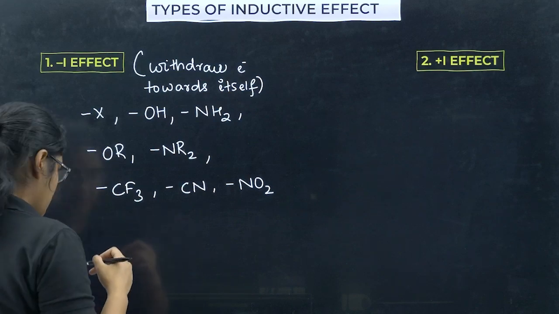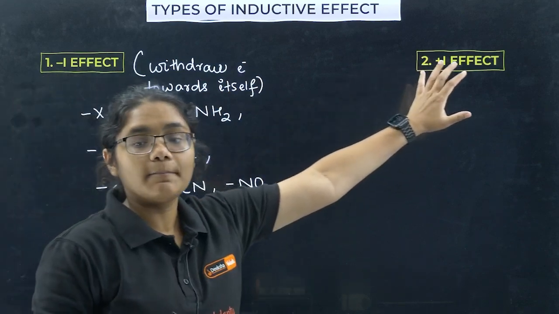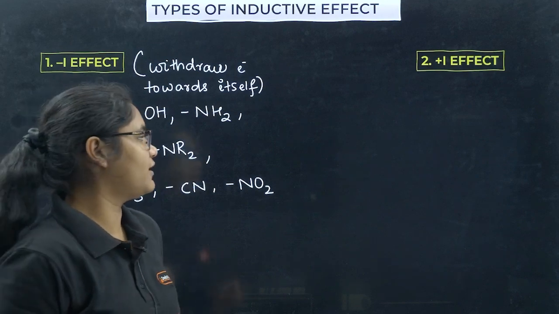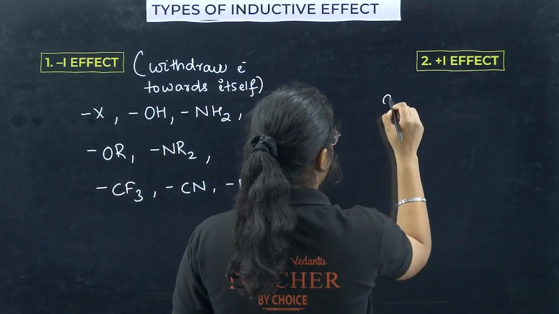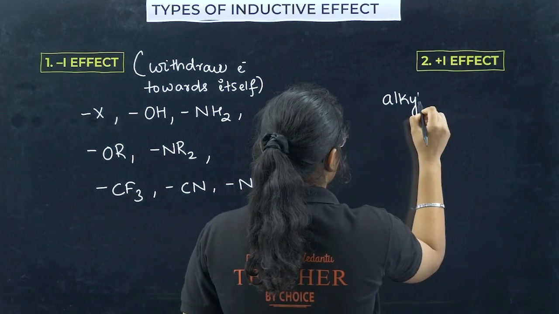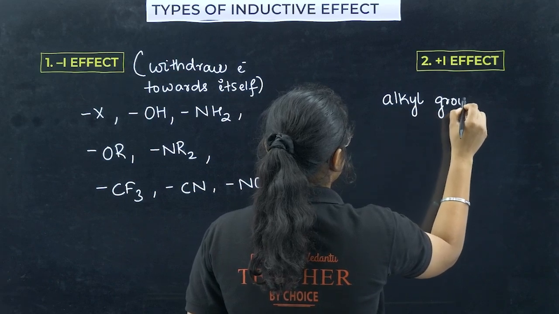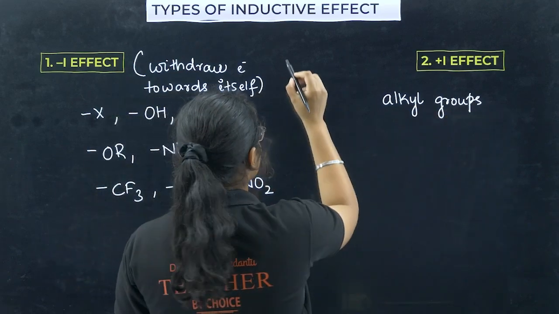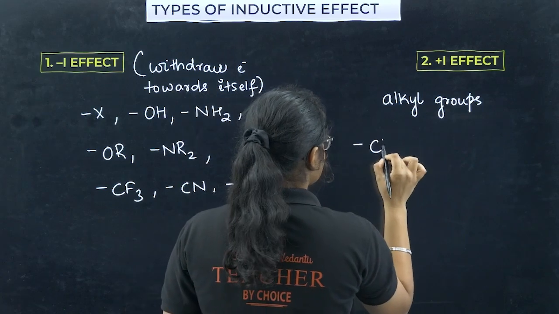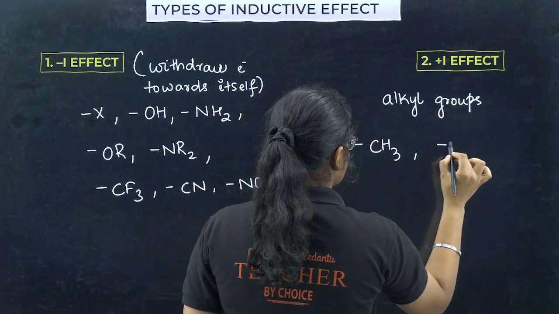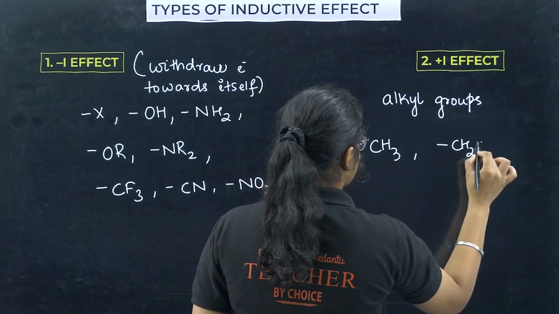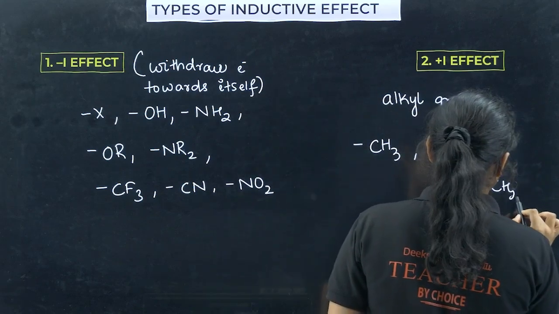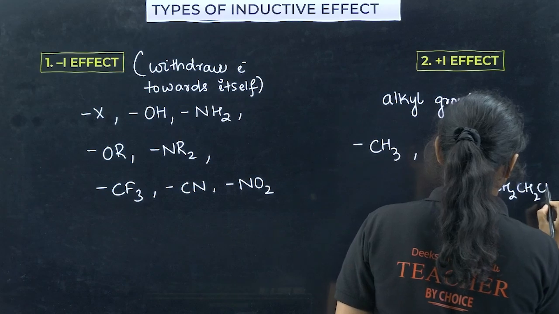Okay, clear? Now talking about plus I effect. What is plus I effect here? Plus I effect means the one here, alkyl groups. Alkyl groups show plus I effect. So suppose we have an example, CH3 group, CH2CH3, and we have CH2CH2CH3.